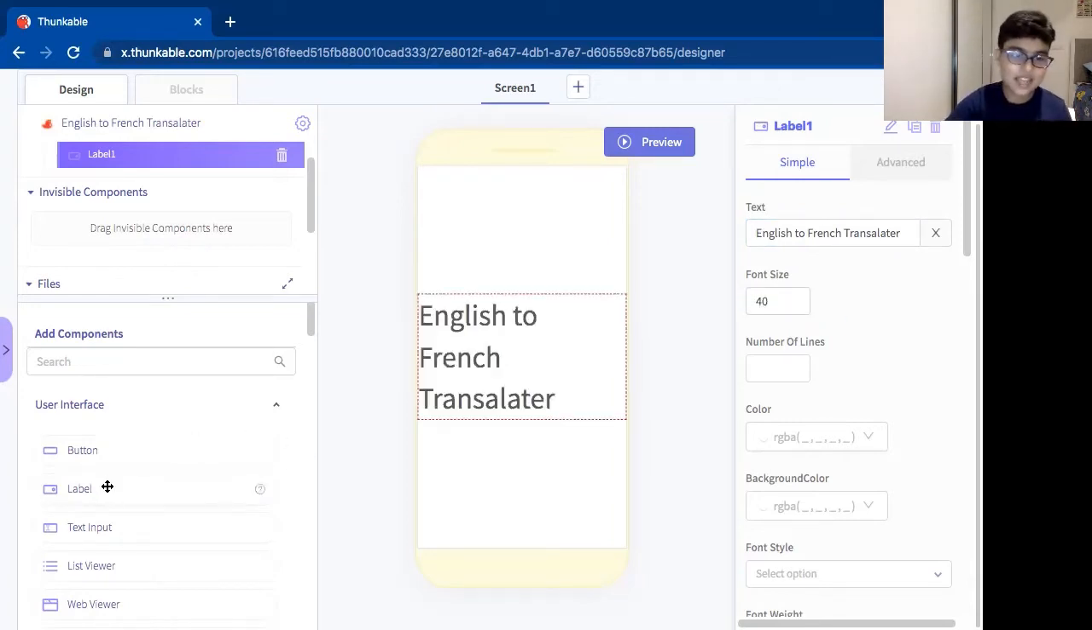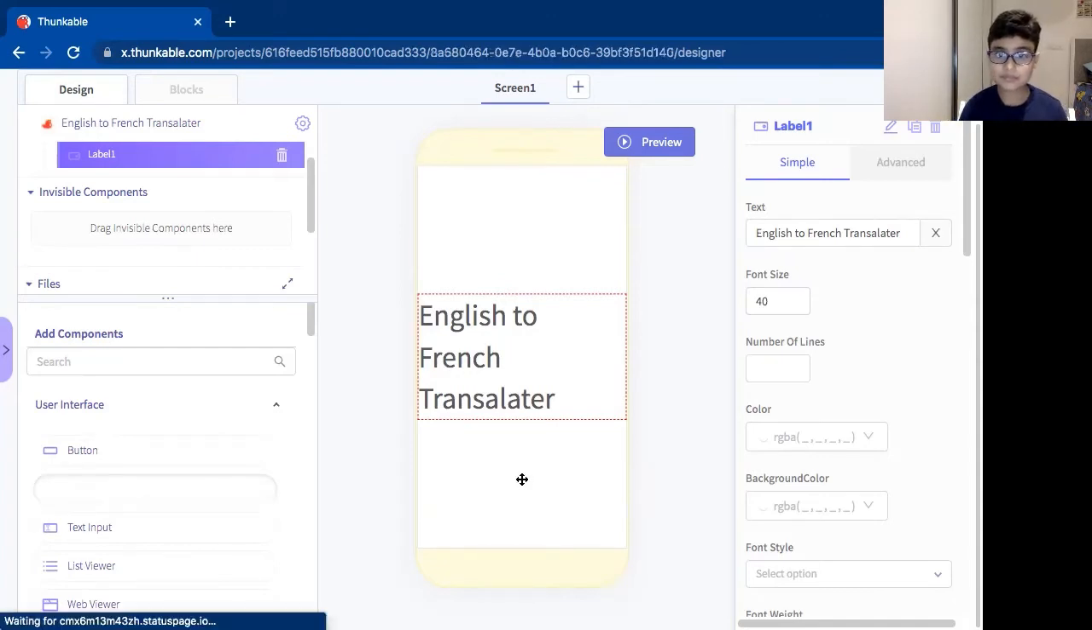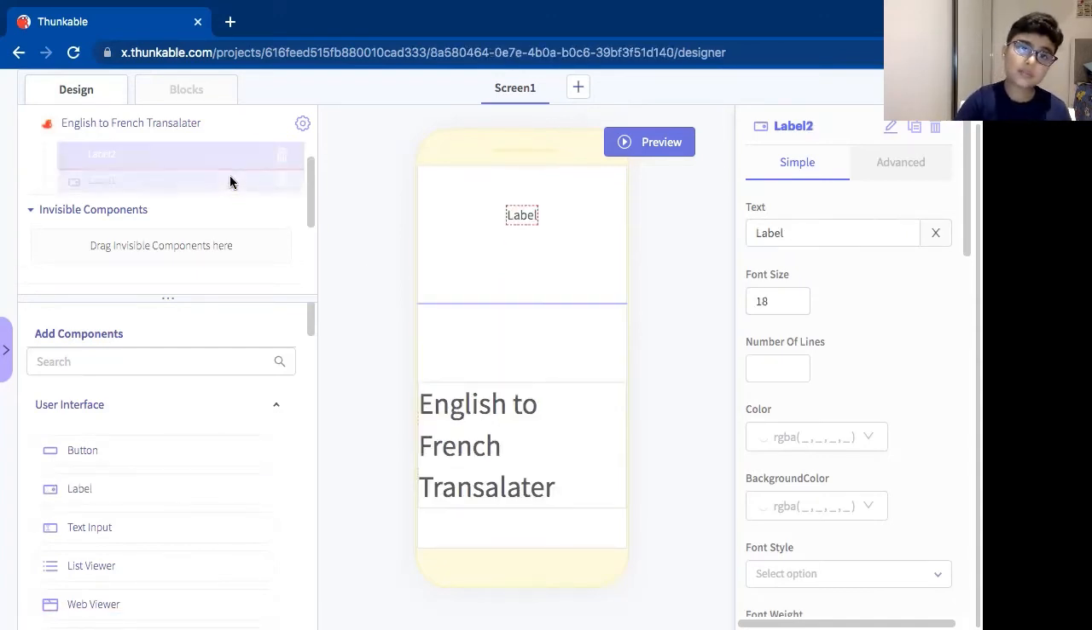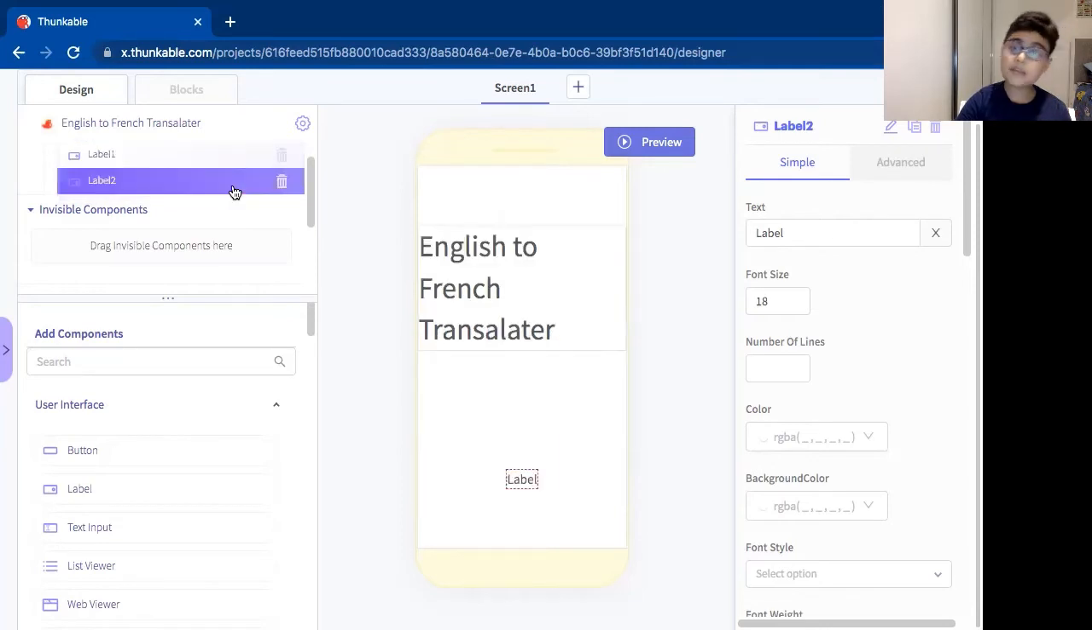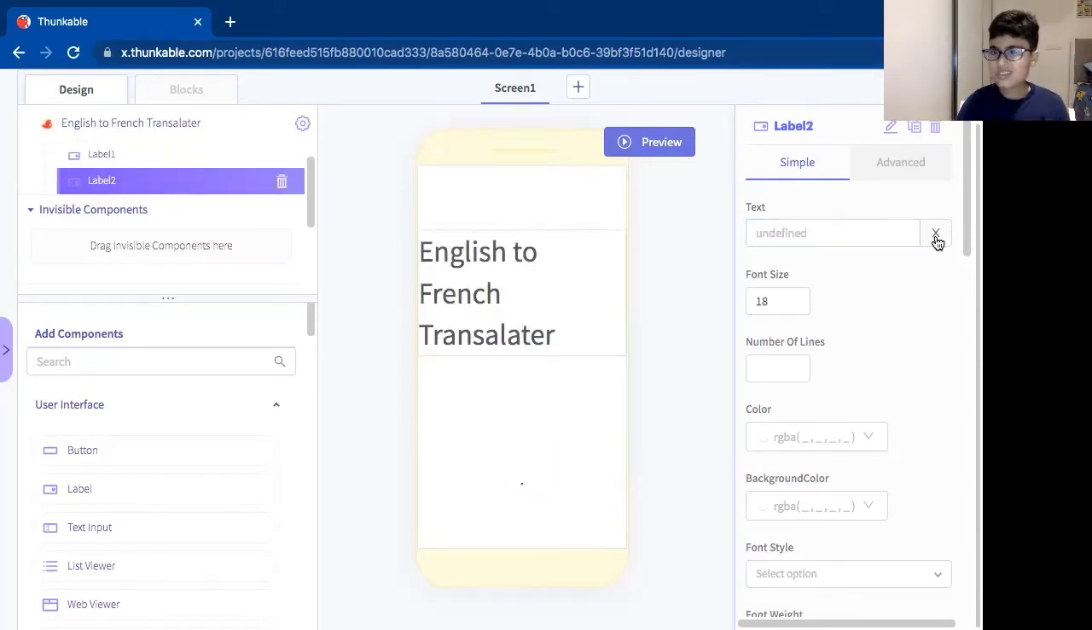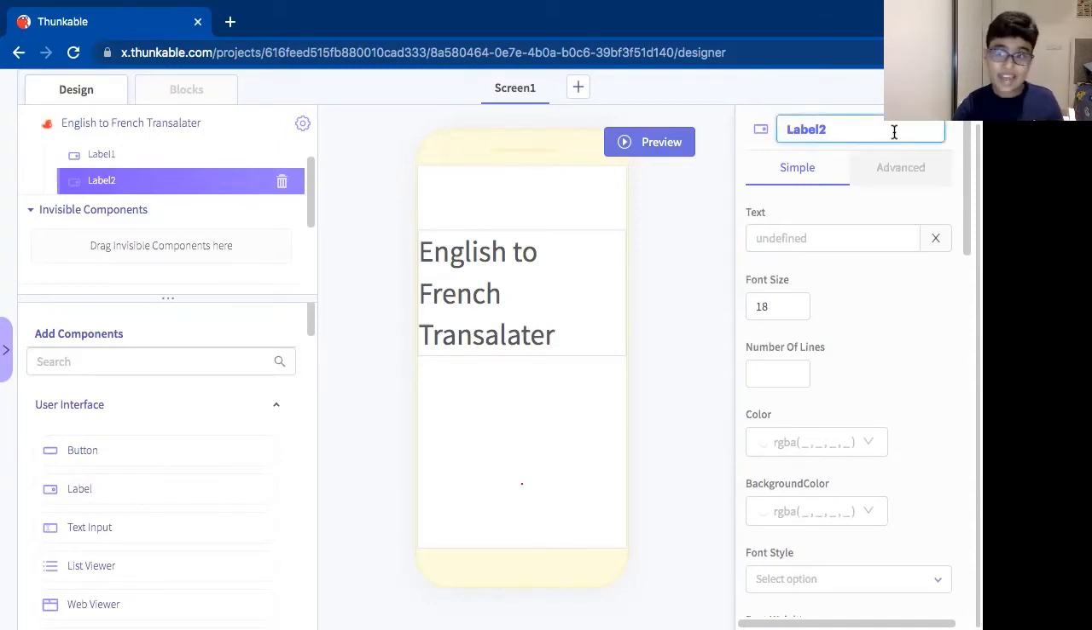Perfect. Now I'm going to take another label and bring that down below label 1. I really don't need any text on that, because that's going to be the text that gets translated. So I don't have to add any text on that right now. But I'm going to rename this to results, so we know that this is the result label where the French translated word will come in.